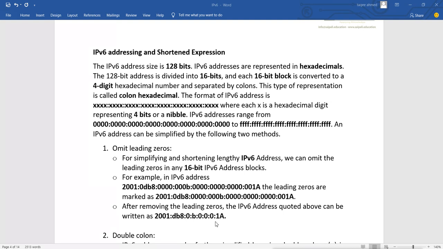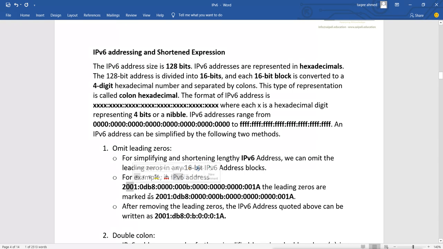Now if you have continuous zeros, then you can remove those zeros. But remember, there are two zeros here between the 2 and the 1. We cannot remove these two zeros, because this is 2001, and if you remove the 00, it will look like 21.